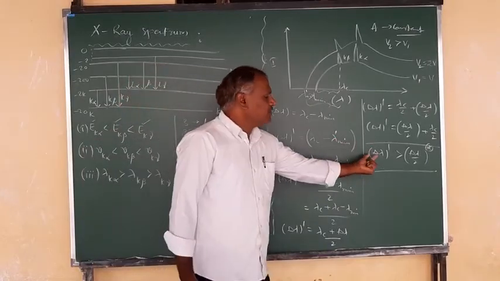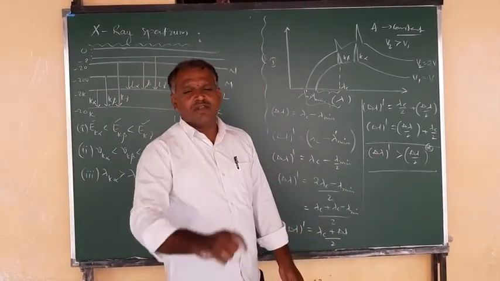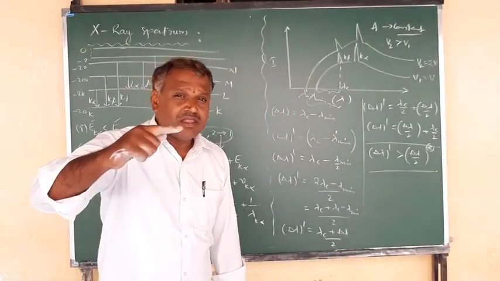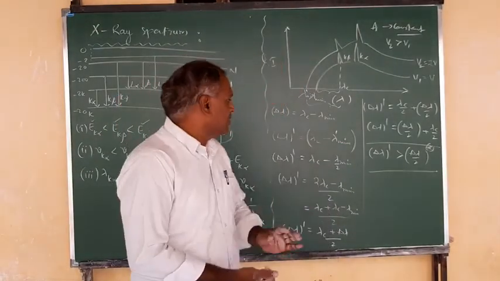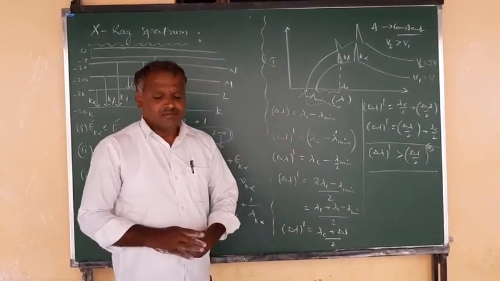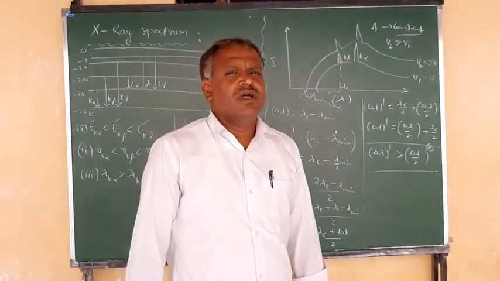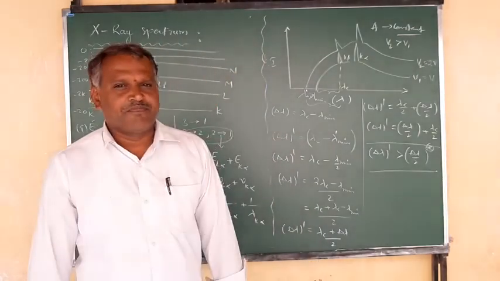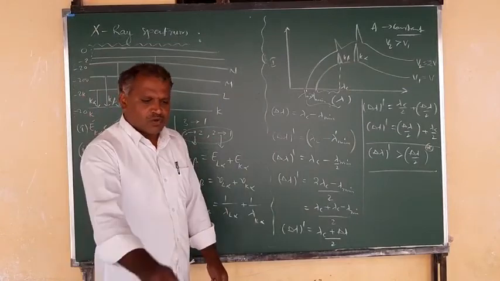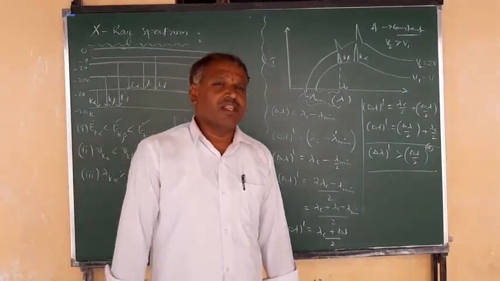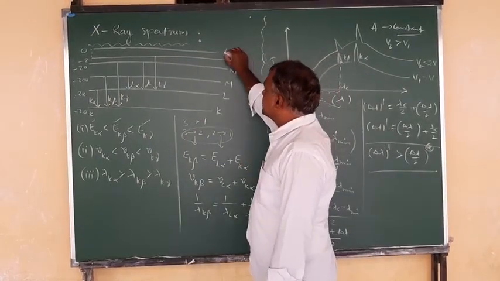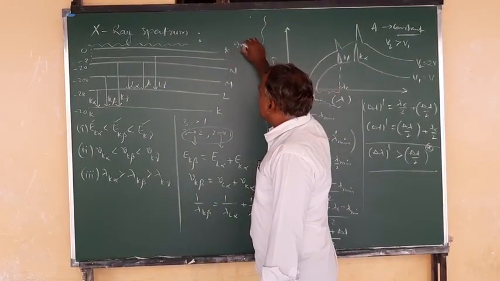That is what is observed in the change in the wavelength between the characteristic X-ray spectrum and the cutoff wavelength when the operating potential is varied. Right, so in this way we have the explanation about the characteristic X-ray spectrum. From this, the X-ray spectra are covered: one is the continuous X-ray spectrum, another is the characteristic X-ray spectrum. This characteristic X-ray spectrum is very, very important.